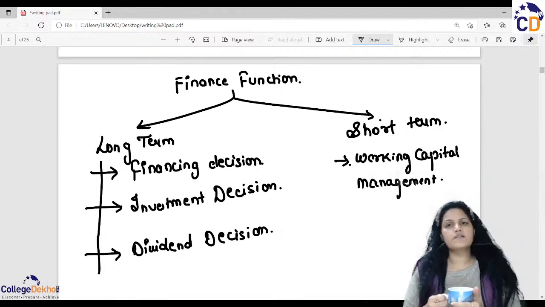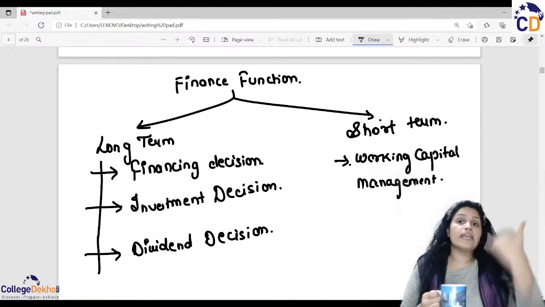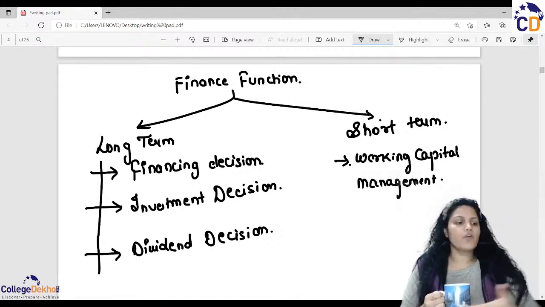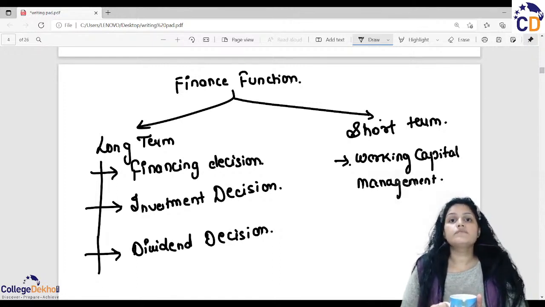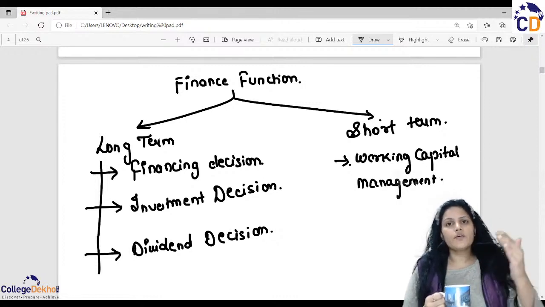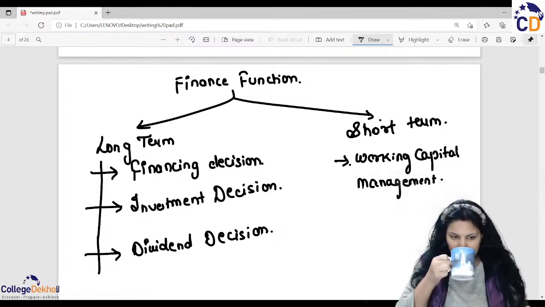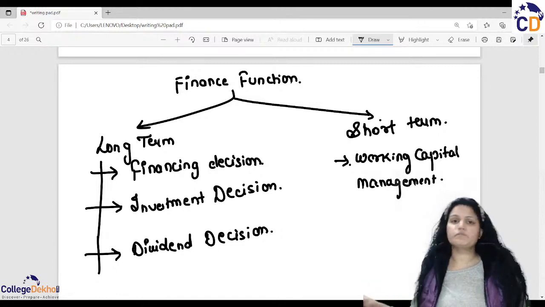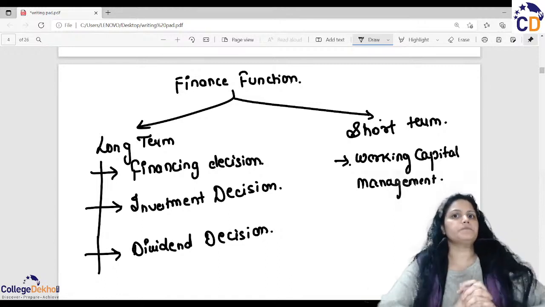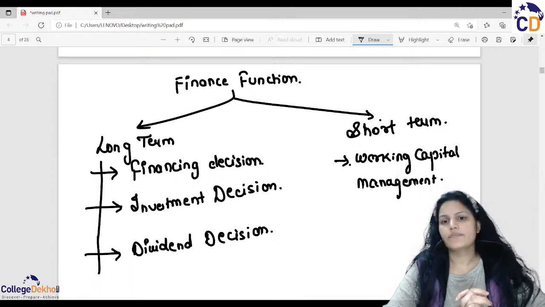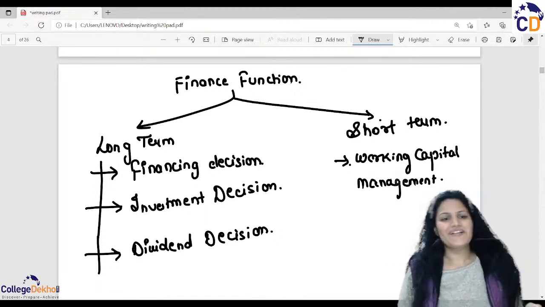Look, liabilities mean what you have to pay. Assets are the things which give to you. So what we are getting is our benefit, and what we are paying off, obviously, is not our profit, it is our expenses. So when your assets are more than your liabilities, that means your working capital is going good. Your working capital is going better. So these are the four functions of finance. Taking one and one. Okay.